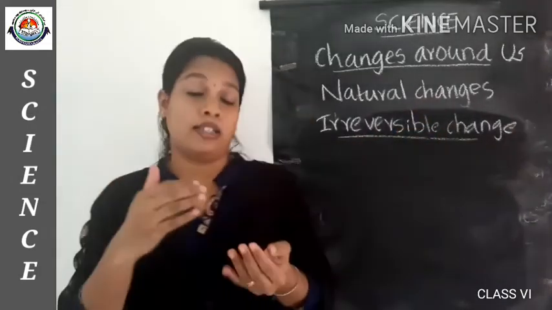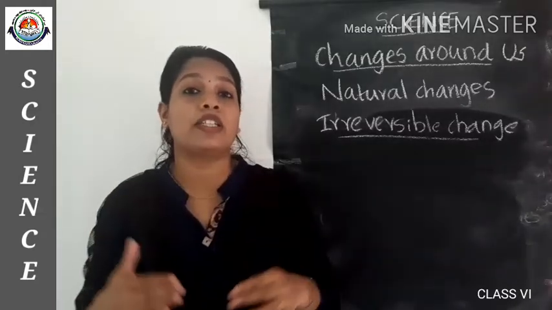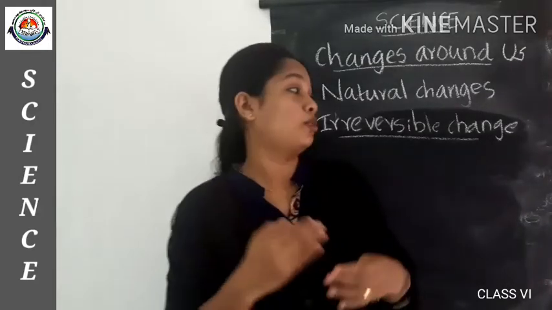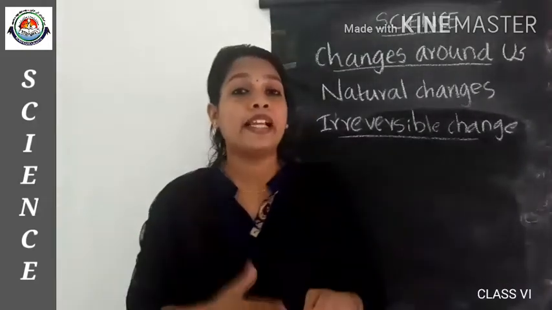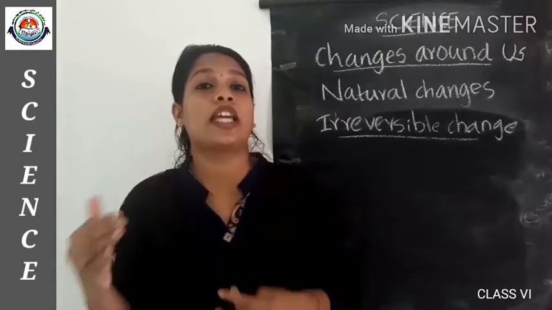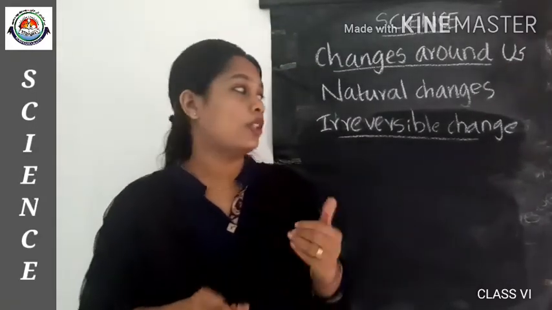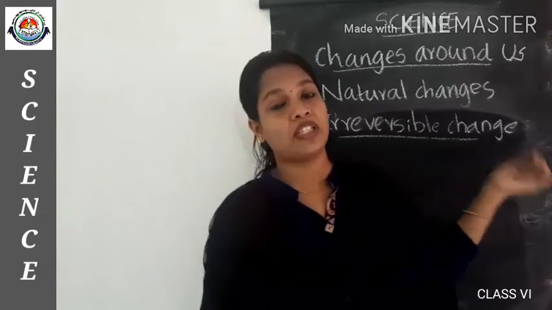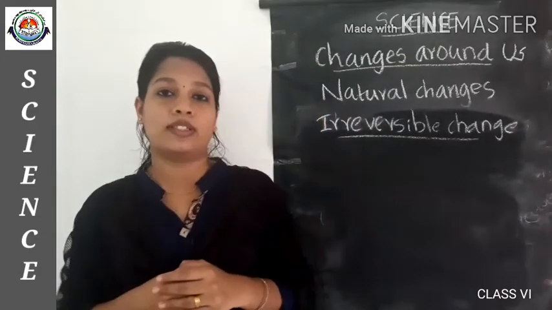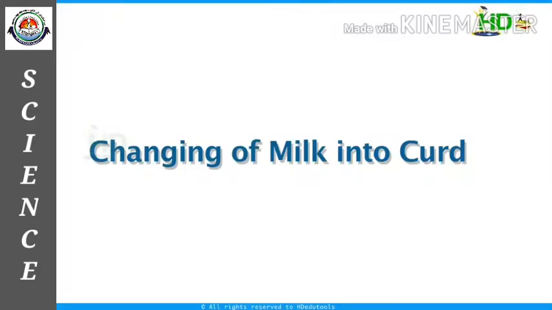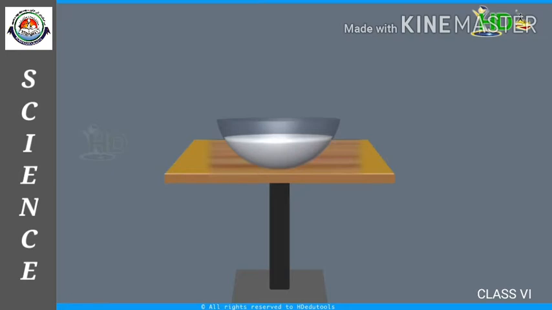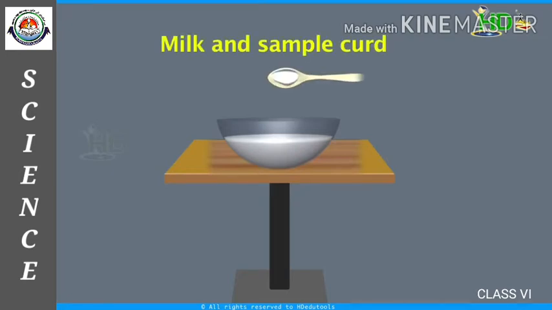So we can conduct an activity to study the conversion of milk into curd. What are the changes occurring due to that? Okay, so that is an example for irreversible change. Also just have a look into that process. To study the formation of curd from warm milk, take warm milk in a container and add a spoonful of curd in the warm milk and stir it thoroughly. Cover the container and leave it undisturbed for 4 to 5 hours.